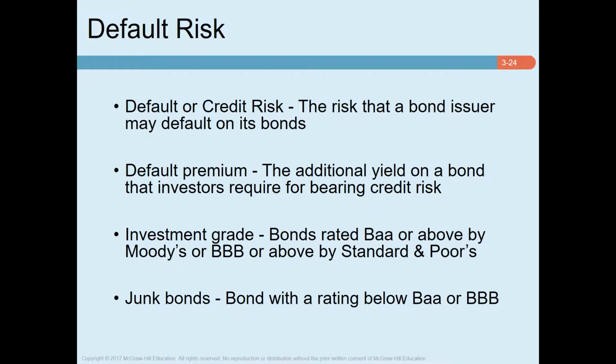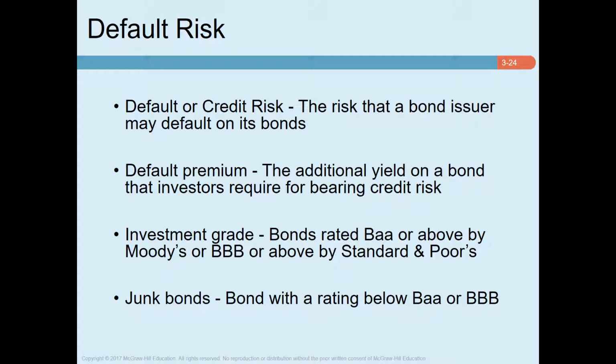Hello everyone, this is our last topic from chapter 3, default risk. Default risk is also known as credit risk. As we initially discussed in this chapter, in the case of a corporate bond and also in the case of a municipal bond, although the issuer promises to pay interest and principal on time, investors always run a risk that the issuer might fail to pay interest and principal on time. This possibility is called default risk.